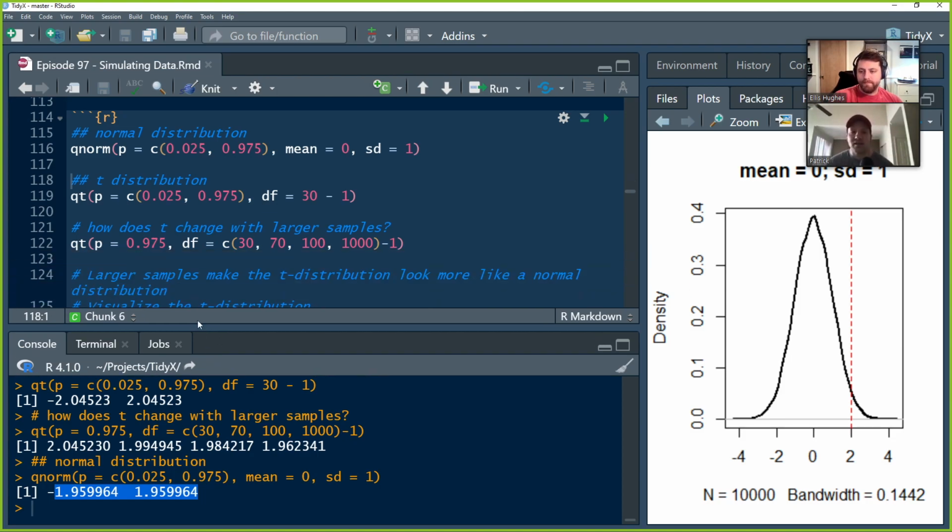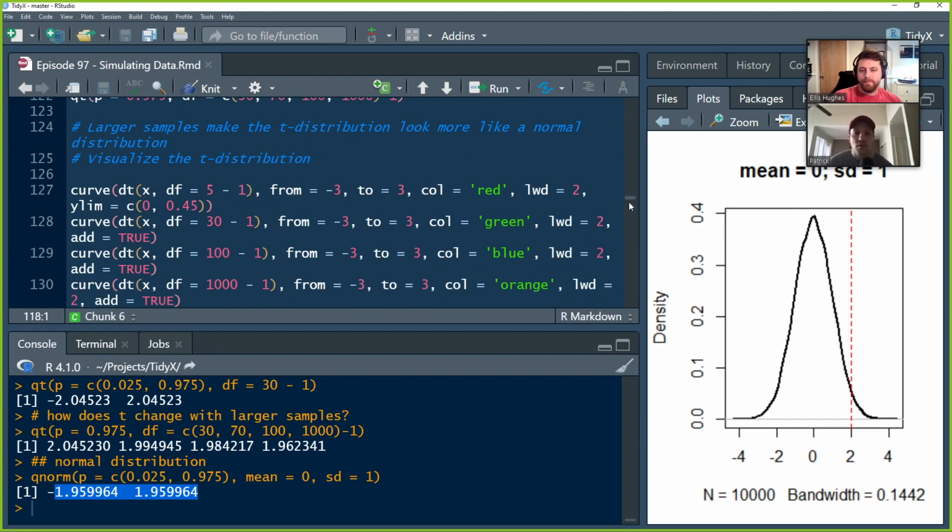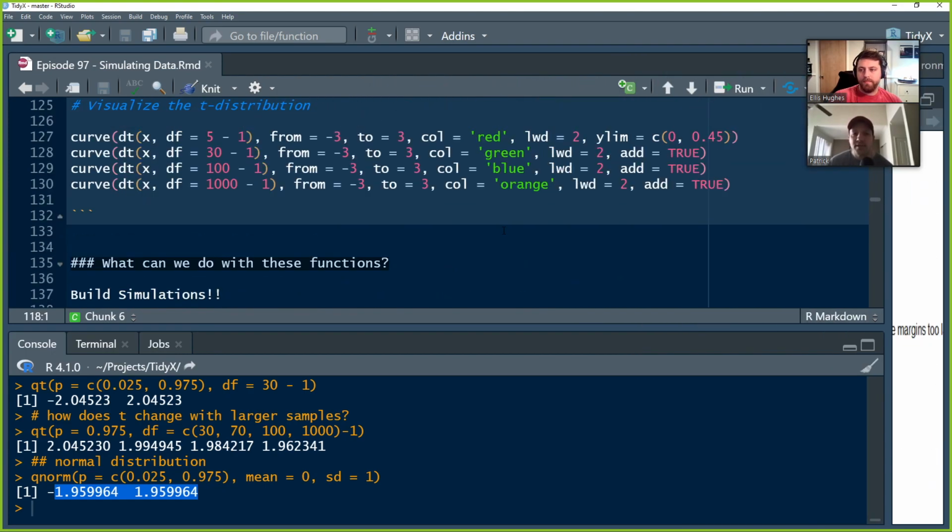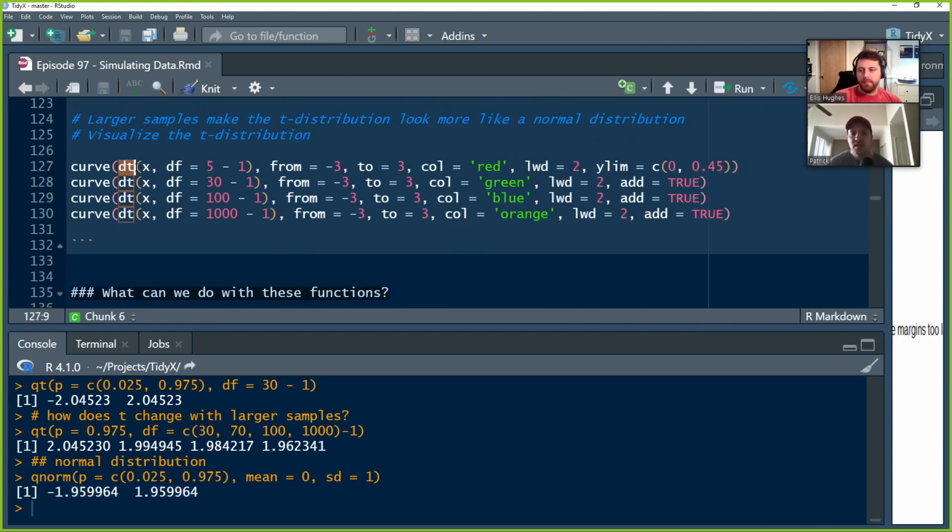And so we can plot this. So I'm going to use the curve function to plot the density DT. So we're using a T distribution. And we have 5 samples, 30 samples, 100 samples, 1,000 samples. And we're going to plot from basically -3 to 3 standard deviations out. And we're going to create these kind of cool lines.